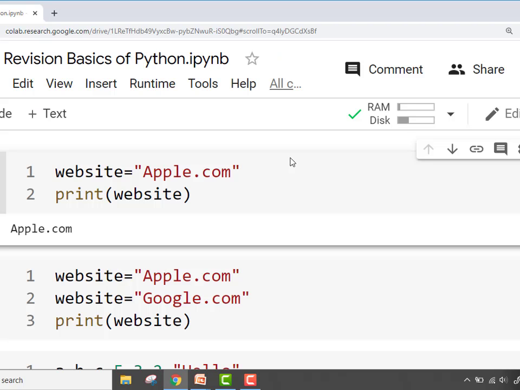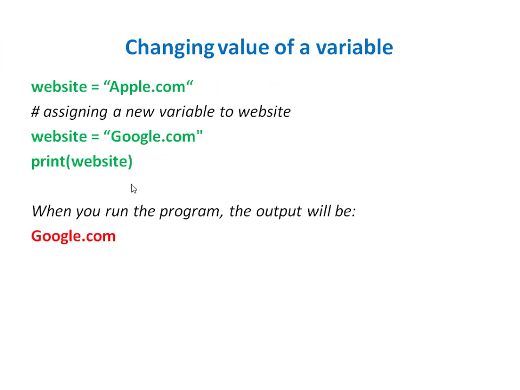Here is the program in front of you. The variable website is referring to the value apple.com, and when we print this variable, it prints the value apple.com. Now let's see how we can change the value of a variable. Suppose in the previous case, the value assigned to variable website was apple.com, and then we change it to google.com, and then we try to print the variable website. As obvious, the variable website will now refer to a new value, that is google.com, and it shall print google.com.